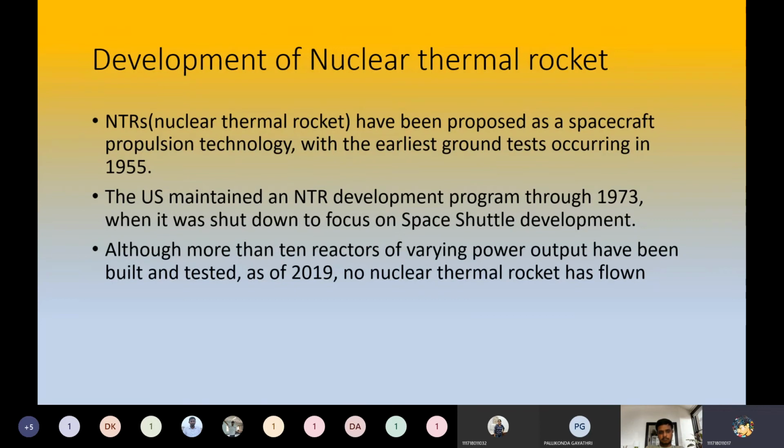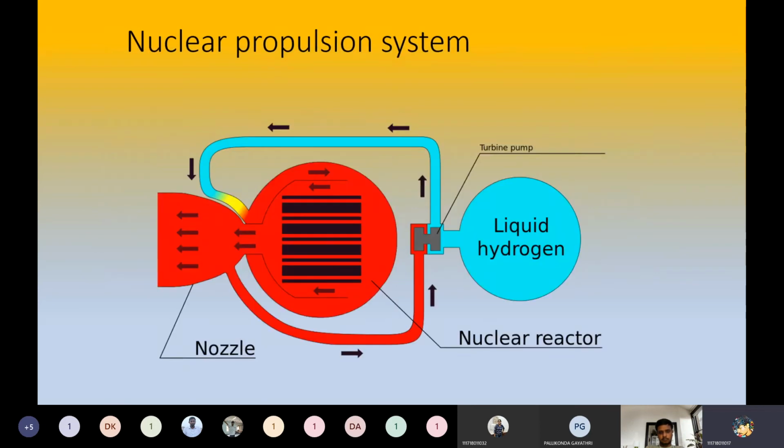for interplanetary exploration. And this is the basic flowchart and the basic diagram of a nuclear propulsion system, in which we can see that the liquid hydrogen is sent to the nuclear reactor via a turbine pump, and the nuclear reaction happens, and the power and heat energy exit from the nozzle, and this small pipe is sending some energy to the turbine by which it can work.